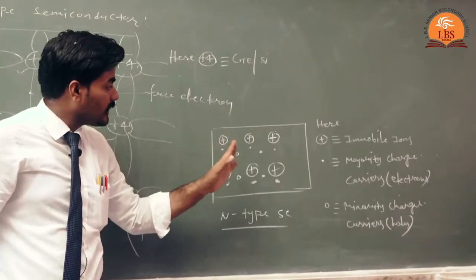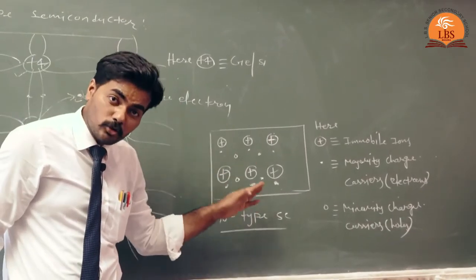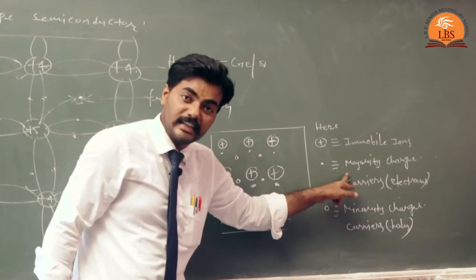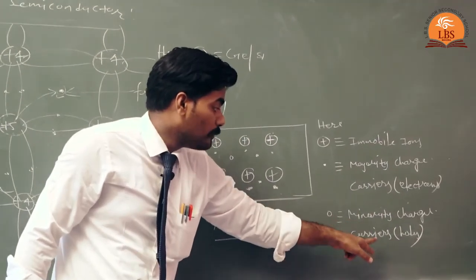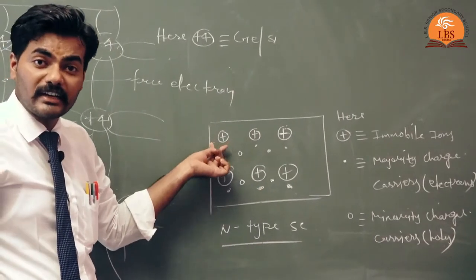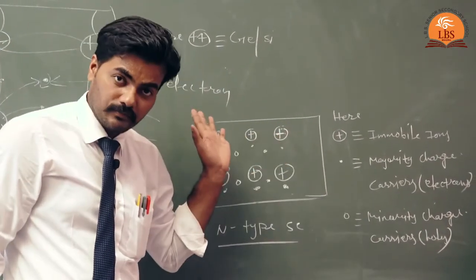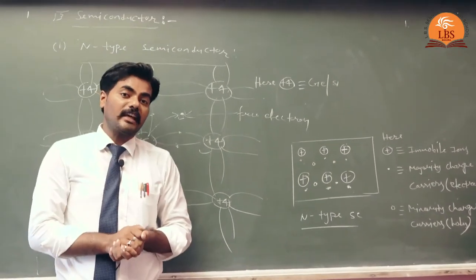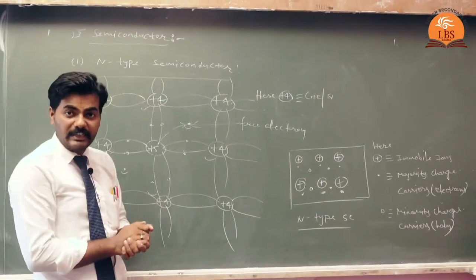So you can say that though the electrons are majority charge carriers and holes are minority charge carriers, the N-type semiconductor is electrically neutral. So this is all about the N-type semiconductor, and in our next lecture we will study the P-type semiconductor.